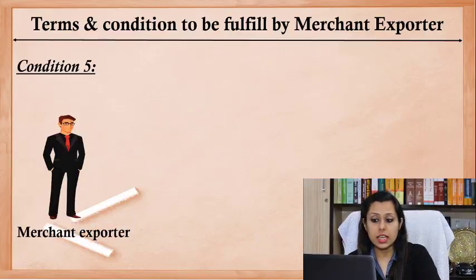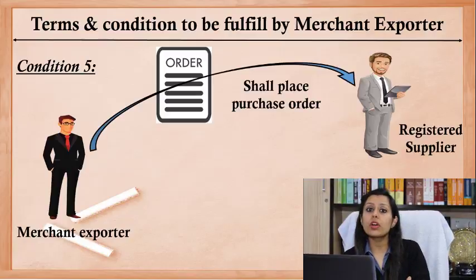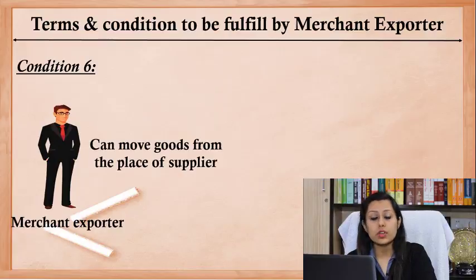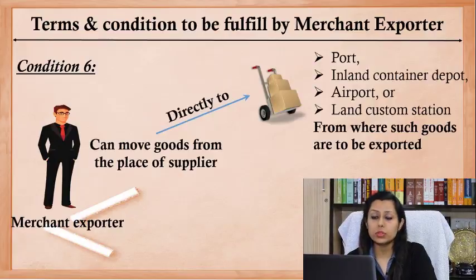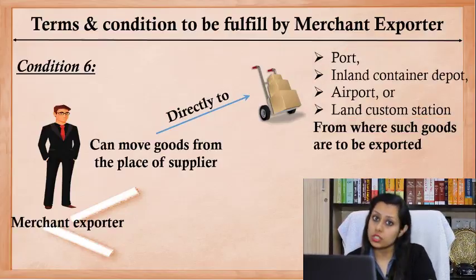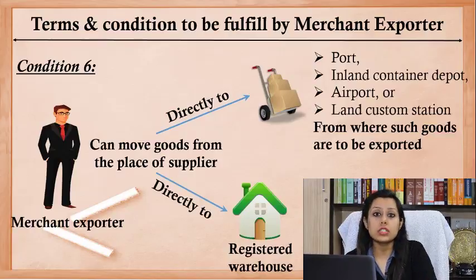Next condition is that the merchant exporter, while procuring the goods from the supplier at the concessional rate, must forward a copy of the order which he is placing to the supplier to the jurisdictional officer of the supplier. Next is that he can move the goods from the place of the supplier to the port, inland container depot, airport, or land customs station from where such goods are to be exported, or he can also put these goods at a registered warehouse.